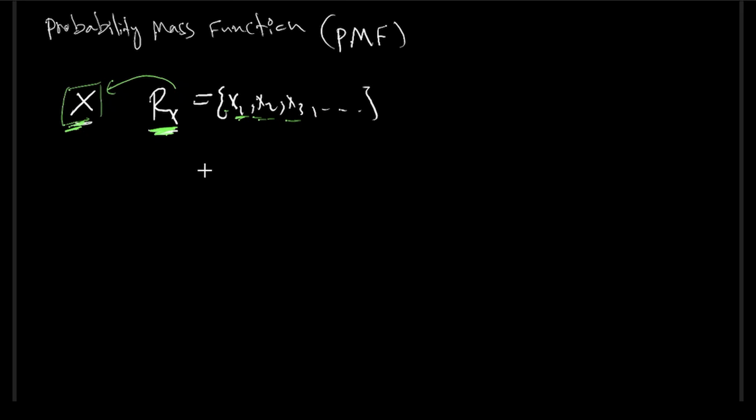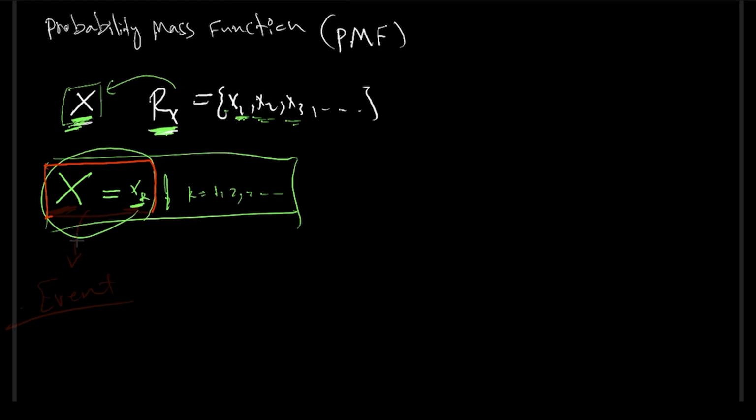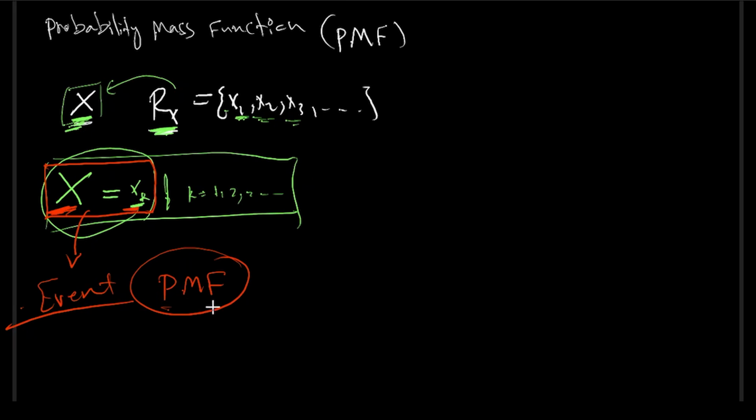Usually what we are interested in knowing is the probability that x is equal to some x sub k, such that k could be 1 or 2 or 3 and so on. This is an event shown by the use of the probability mass function. The probability mass function gives us the probability of a possible value for the random variable to happen.